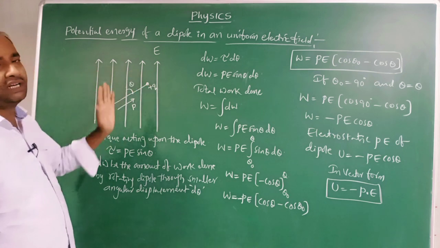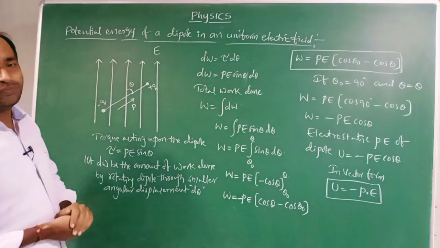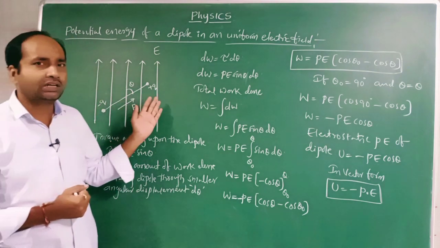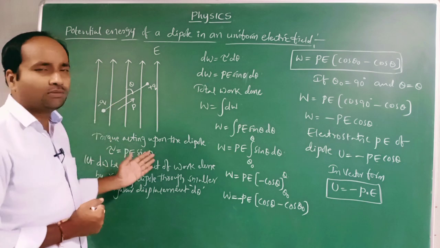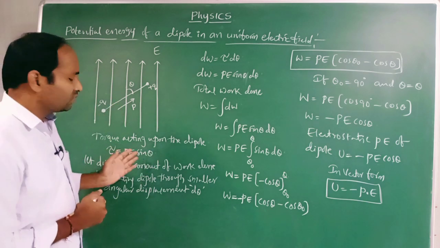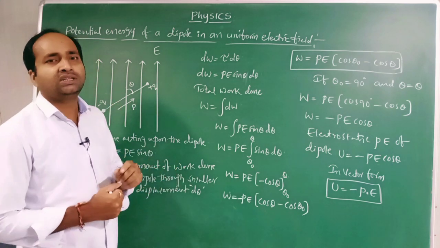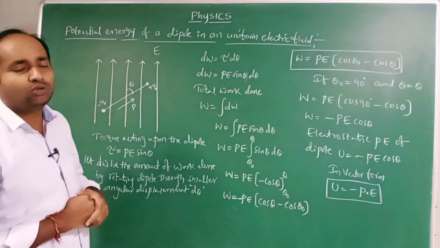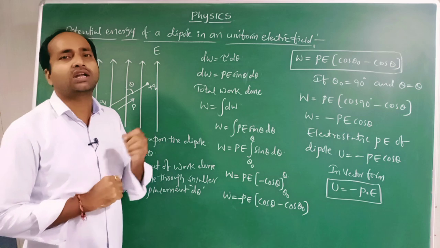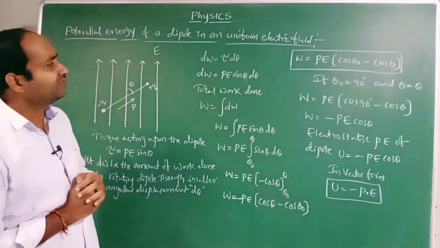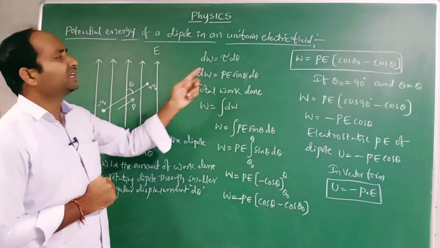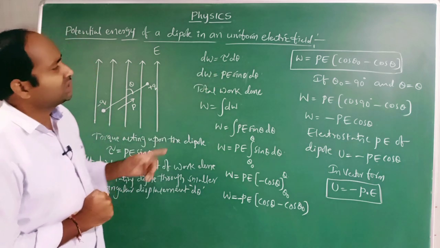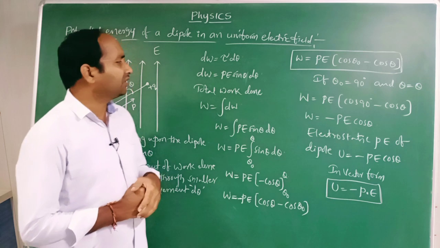The dipole rotates in the electric field, and the amount of work done by rotating the dipole is stored in the form of potential energy. First of all, here the torque is variable, so we calculate the small amount of work done in rotating through a small angular displacement d theta, which is dW, written as torque into angular displacement. What is torque? PE sin theta d theta.